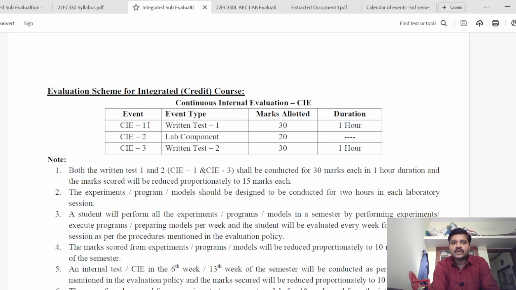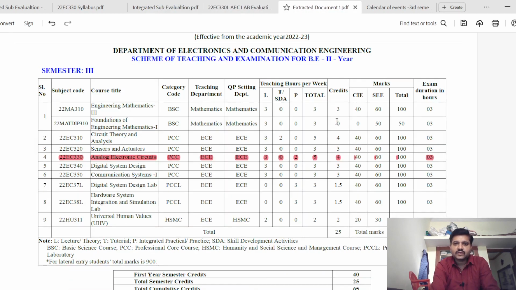Among the 3 events, 2 are tests conducted at the college level, and the second event will be dependent on the faculty at the department level itself. Since this is an integrated subject, we are taking a lab component for the evaluation of event 2.